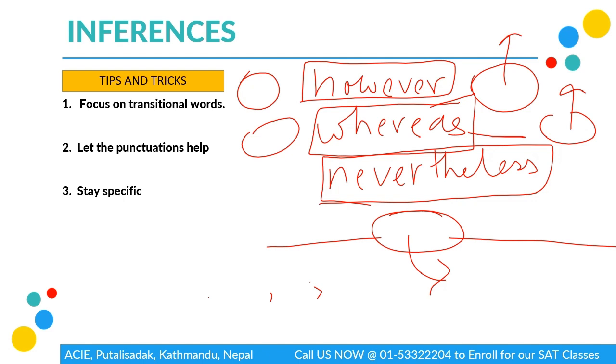And the third is to stay specific. Like I said, command of evidence questions are tricky. It's important for you to stay specific. You don't want your gut feelings to come in your way. And at the same time, you don't want your answer to be based on the fact that this thing is in the paragraph. Just because it is in the paragraph does not make it the right answer.